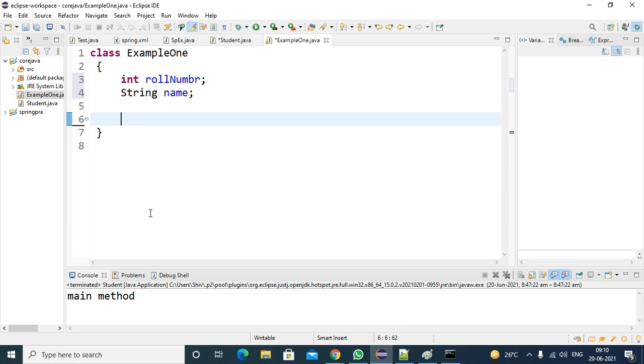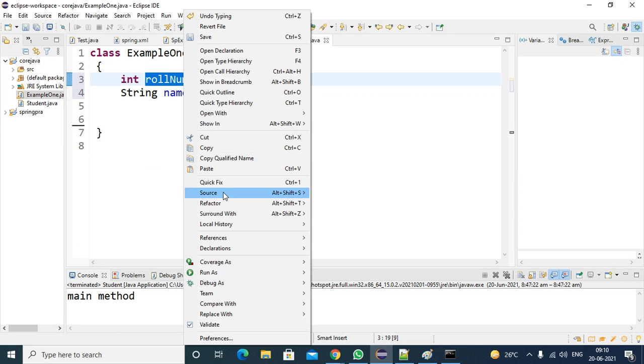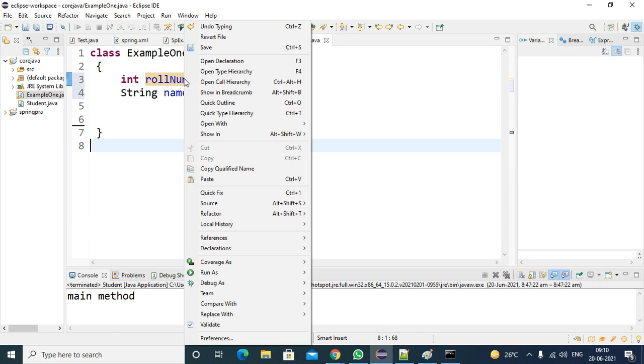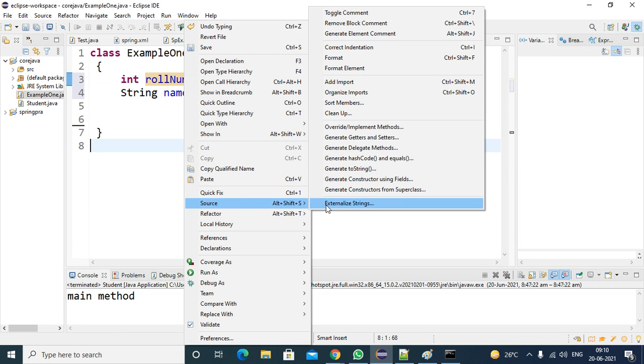How to generate setter getter methods? Just right click, and somewhere Source will be there. Source, then Generate Setters and Getters.